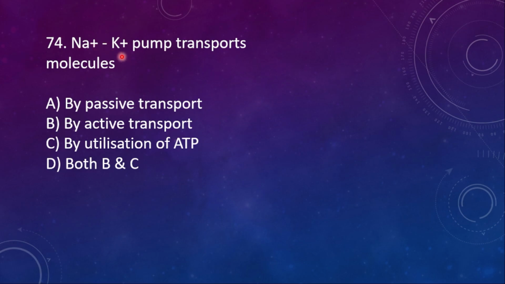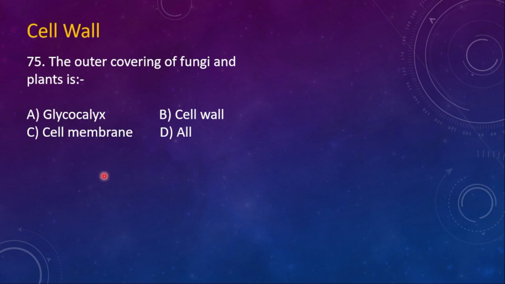Sodium and potassium pump transport molecules. Option A by passive, B by active transport, C by utilization of ATP, D by both B and C. Here, by active transport. The sodium and potassium pump theory is there, where we can study how the potassium and sodium are going to be exchanged within the cells. Here onwards the questions are from cell wall.